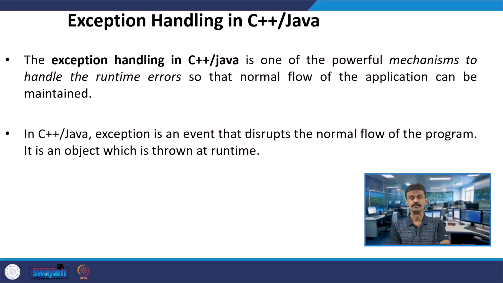This problem can be solved with the help of exception handling, whether it is in C++ or Java. This is considered one of the most powerful mechanisms to handle runtime errors, so that you will not worry about the flow of the application or program, and in fact the flow of the application will be maintained. In C++ or Java, an exception is nothing but an event that disturbs the normal flow of the program. It is an object which will be thrown during the runtime.